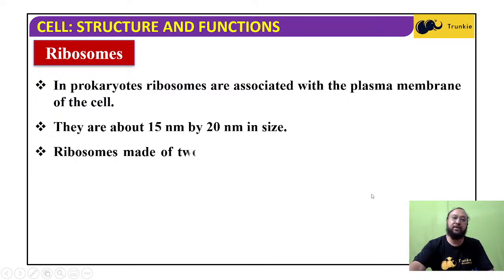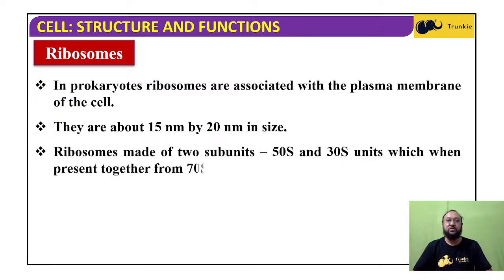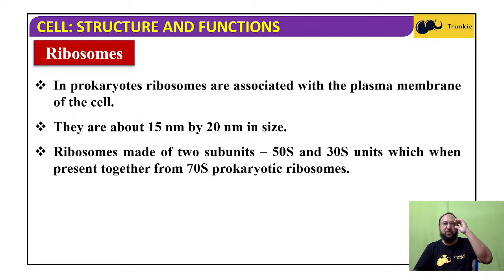They are about 15 nanometer by 20 nanometer in size. Ribosomes are made of two subunits, 50S and 30S, which when present together form the 70S prokaryotic ribosome. The S is the Svedberg unit, which denotes size based on sedimentation when we centrifuge; we will study that later in other topics.